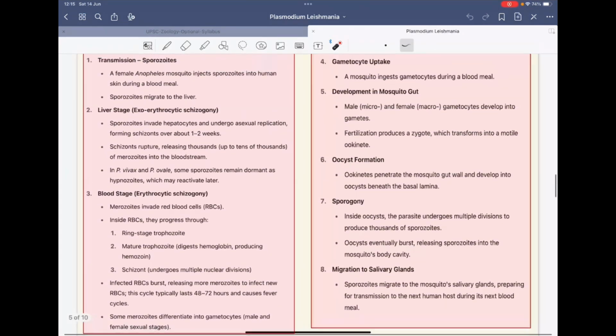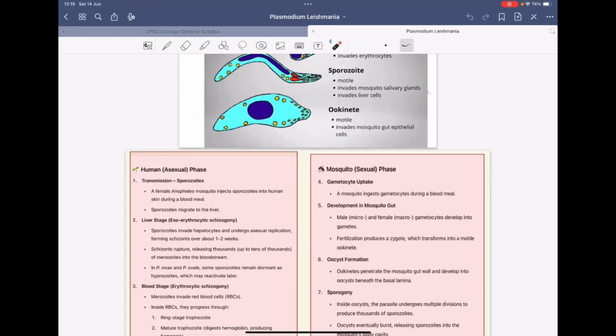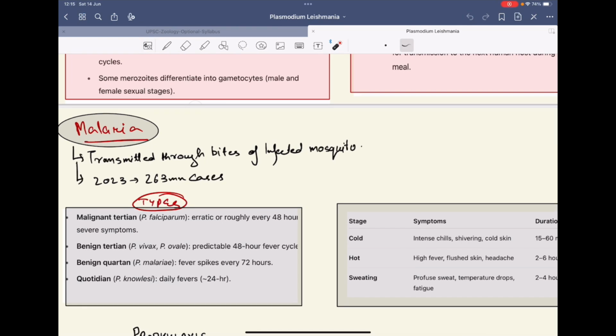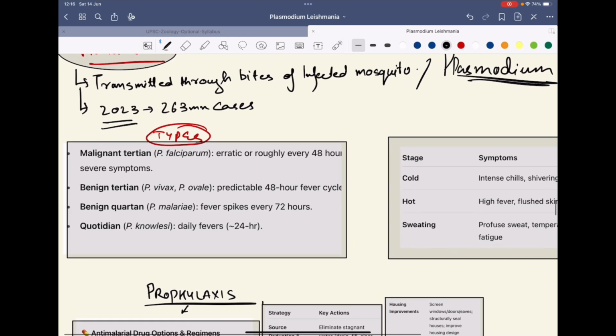So this is the whole life cycle of Plasmodium in the mosquito as well as in the human, in detail. Now, malaria is transmitted through the bite of an infected mosquito, that is the female Anopheles mosquito, and it's caused by Plasmodium. In 2023, there were about 263 million cases of malaria. You will see that there are 4 types of malaria.